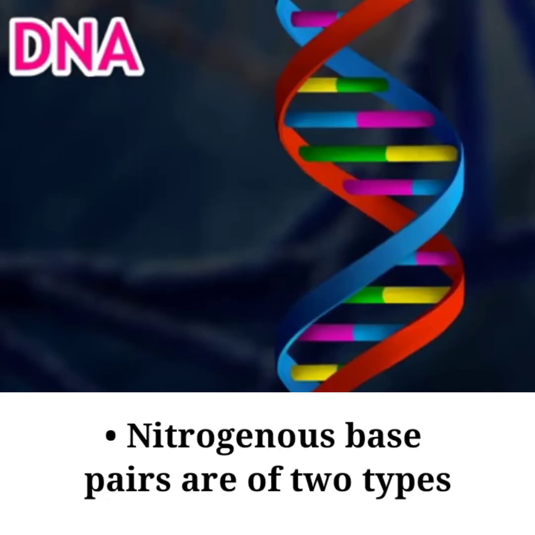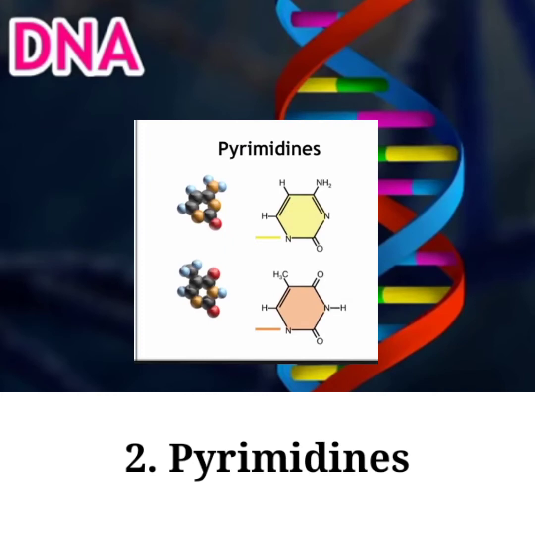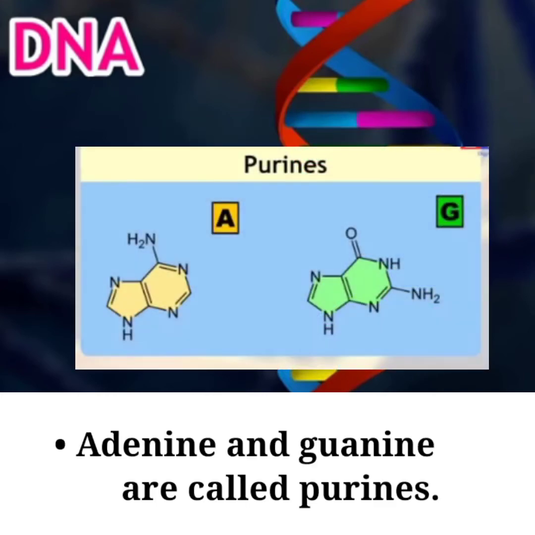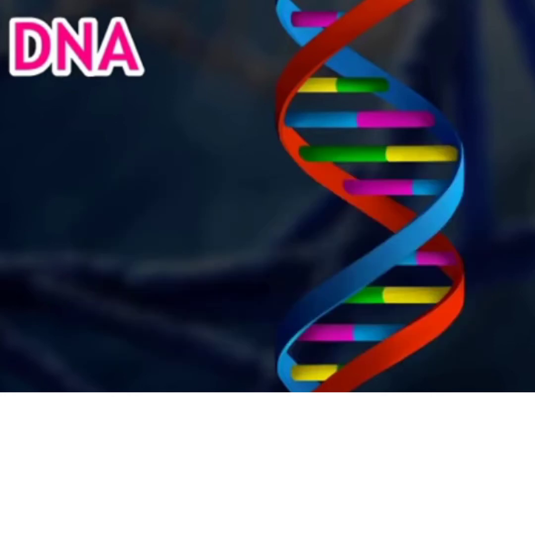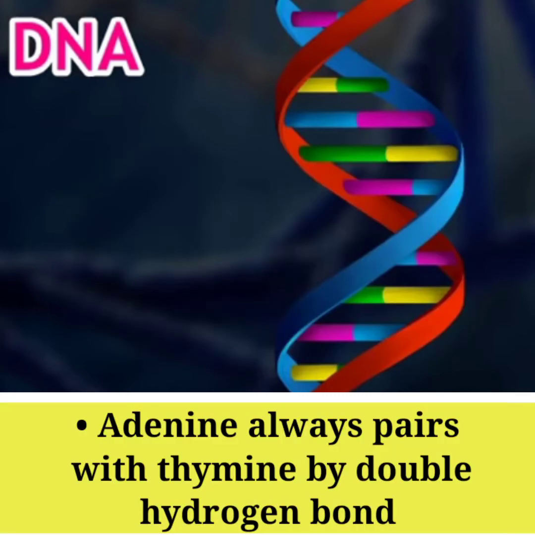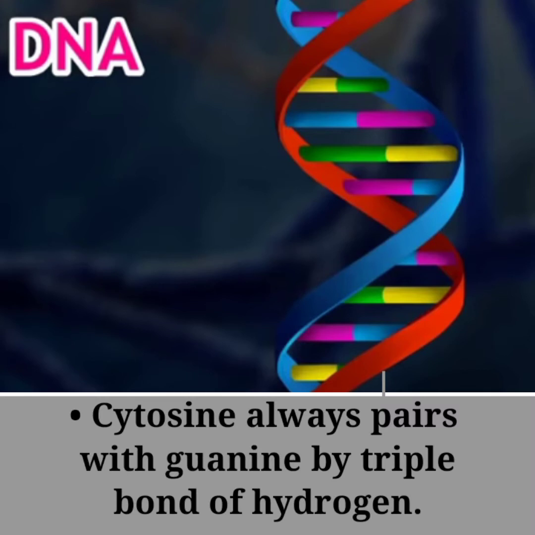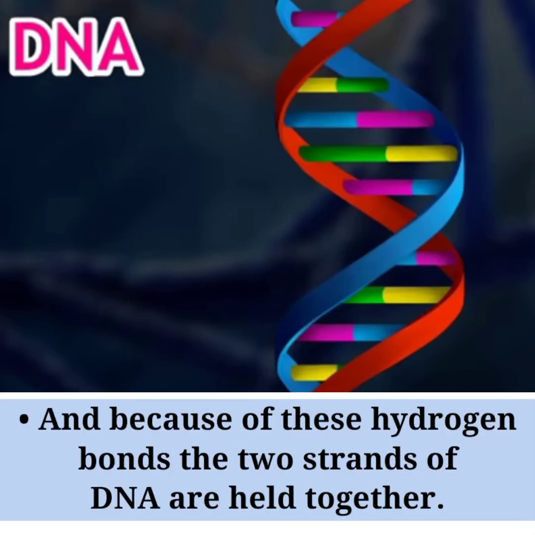Nitrogenous bases are of two types: purines and pyrimidines. Adenine and guanine are called purines, whereas cytosine and thymine are called pyrimidines. Adenine always pairs with thymine by a double hydrogen bond. Cytosine always pairs with guanine by a triple hydrogen bond. And because of these hydrogen bonds, the two strands of DNA are held together.